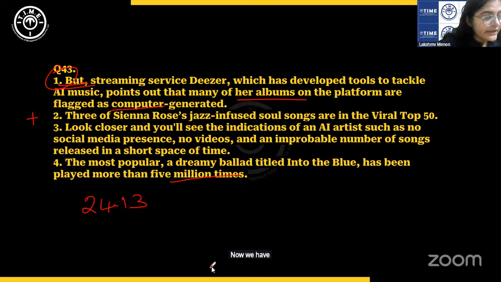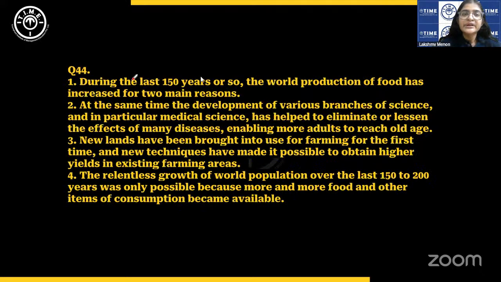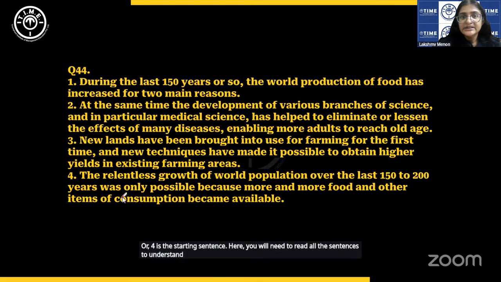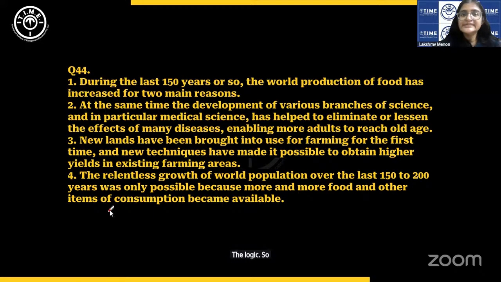Now we have another question. What is this about? This is also about population growth, and various attributed reasons. Here you may get confused whether 1 is the starting sentence or 4 is the starting sentence. Here you will need to read all the sentences to understand the logic. So, 4 is the starting sentence.